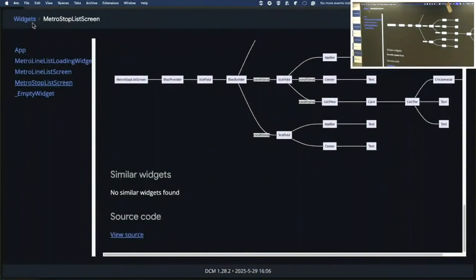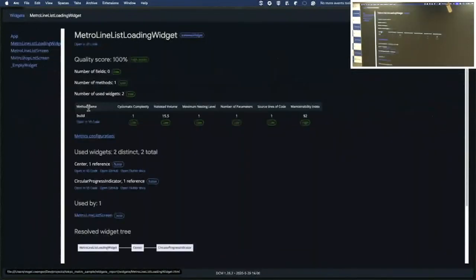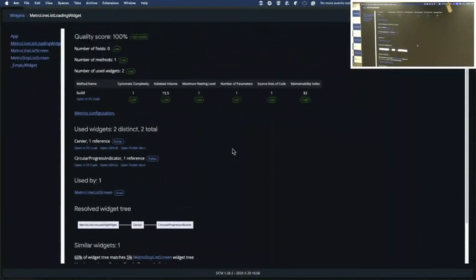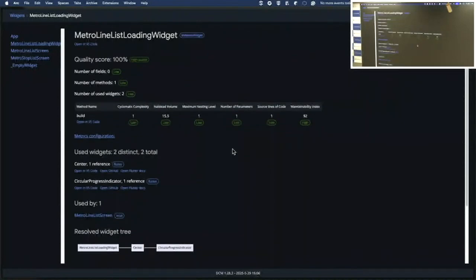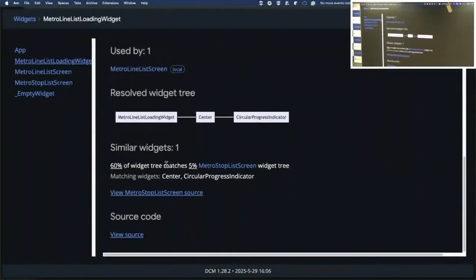If we go back to the widgets, one interesting thing we can find is that we have one empty widget implemented, and there is also a loading widget implemented in one of the packages. If you check this loading widget, we can see the similarities with others.